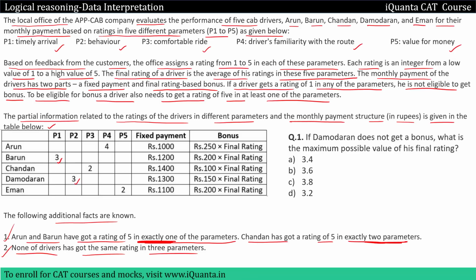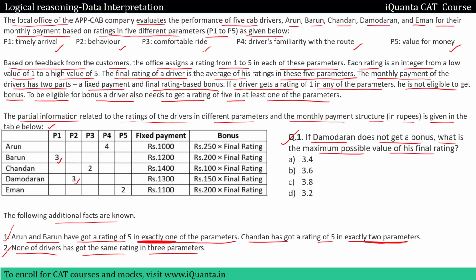Okay. There's not a lot of information to take care of over here. We have to take care when a driver is getting bonus, when he's not, how we have to calculate their monthly payments, and then we have to take care of the ratings that we'll give to Arun, Barun and Chandan. Okay. If we come to the questions, first one is, if Damodaran does not get a bonus, what is the maximum possible value of his rating?